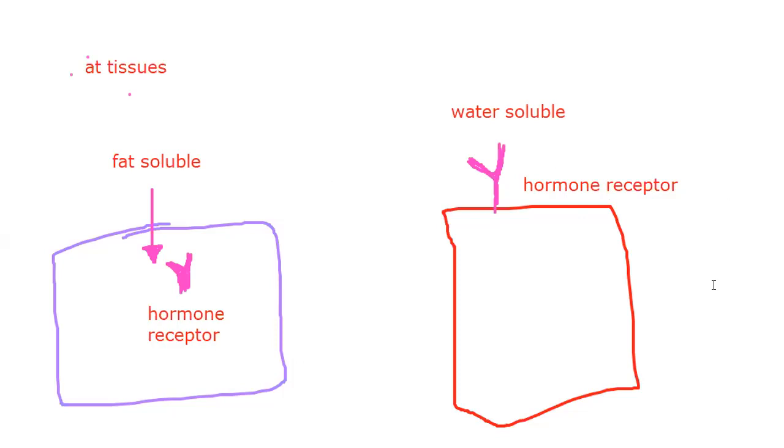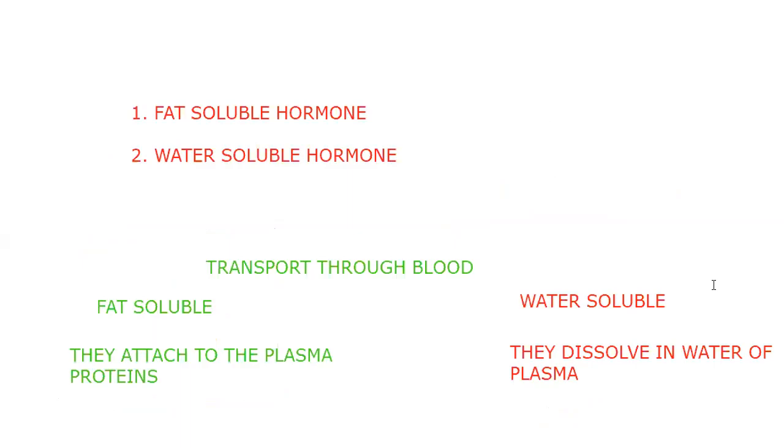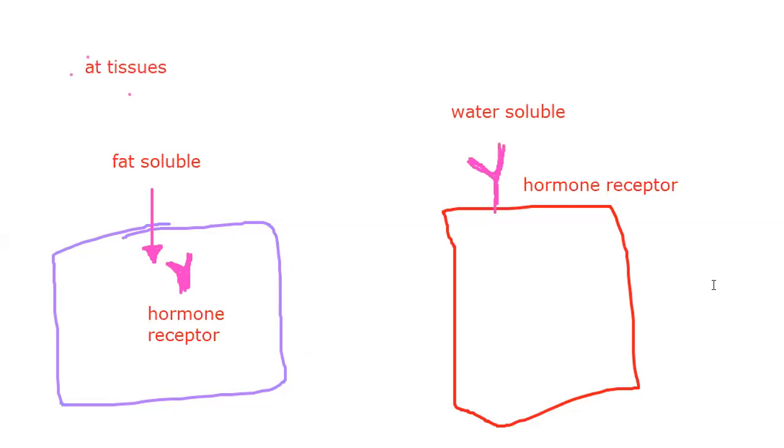Okay, that little bit of confusion will come here. So let me say again, the total information of the fat soluble hormone: they attach to the plasma proteins and they are transported through the blood. And when they reach the cells, being fat soluble, they can dissolve easily in the cell membrane, and their hormone receptors are present in the cell.